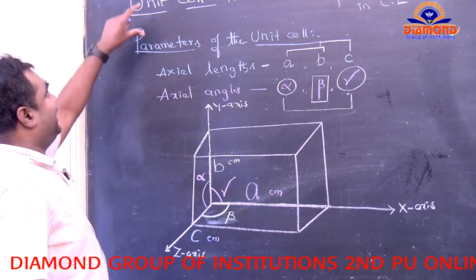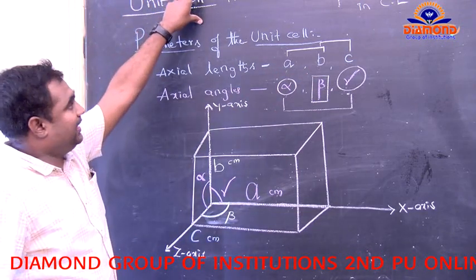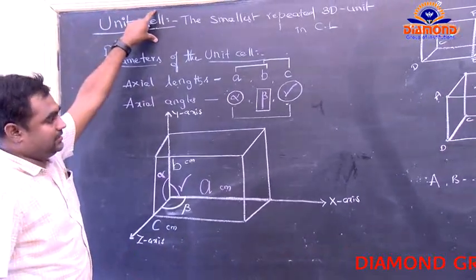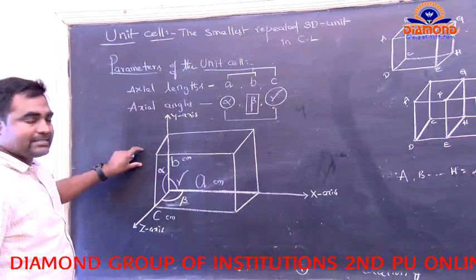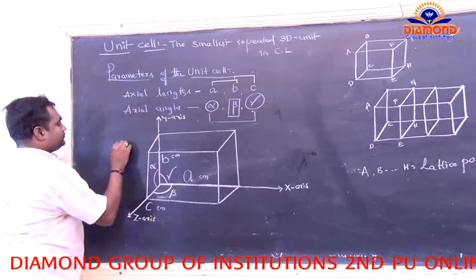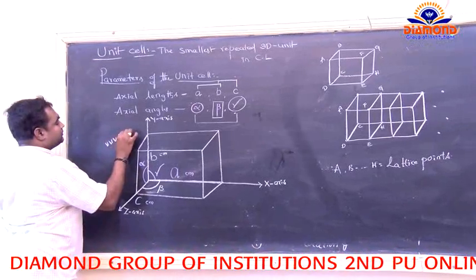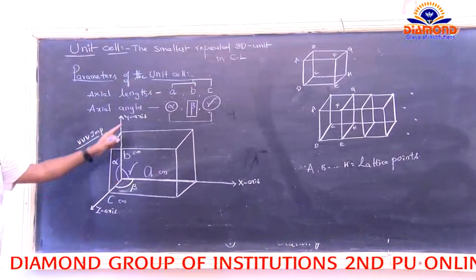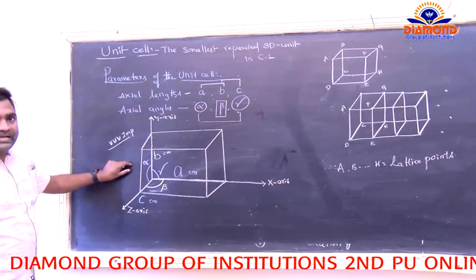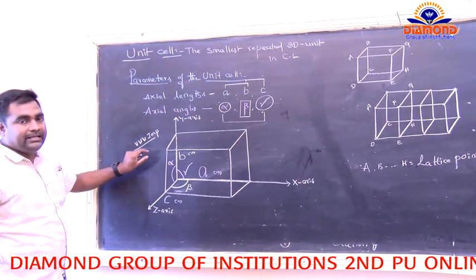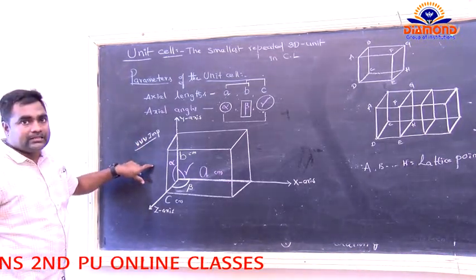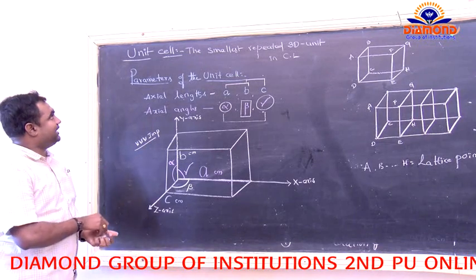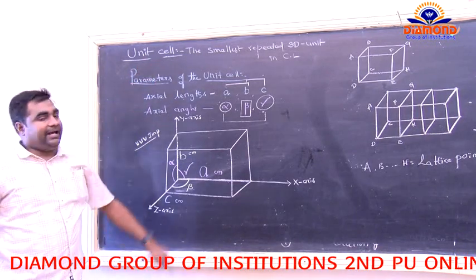Now come to the types of unit cells. Next topic: what are the types of unit cells? It is very important. So a, b, c and alpha, beta, gamma. This topic is very important for theory, NEET as well as JEE Mains. So next, let's go for the types of unit cells.